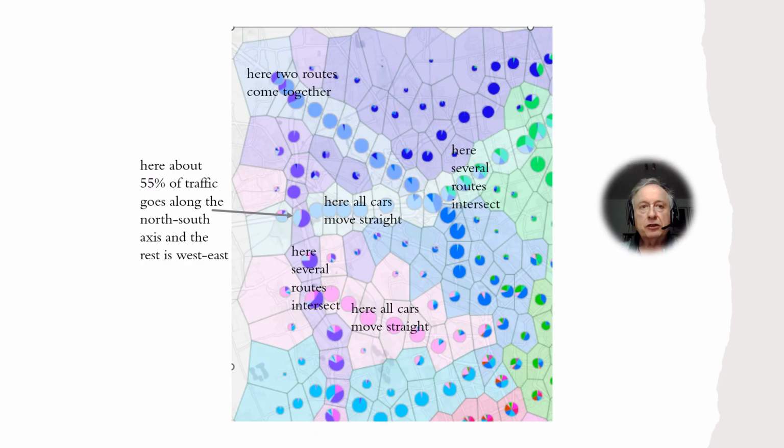To understand how to interpret this visualization, let us inspect the northwest of the territory. We observe two sequences of places with single-color pie charts. This means that all cars in these sequences move straight. We also observe areas where several routes intersect. In the upper left corner, two routes come together.